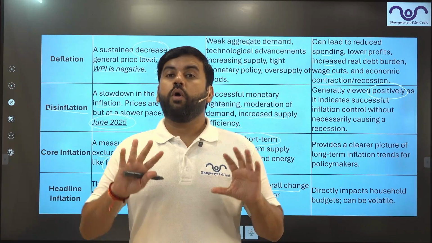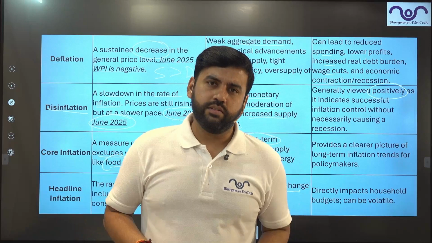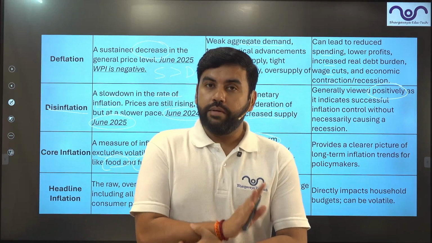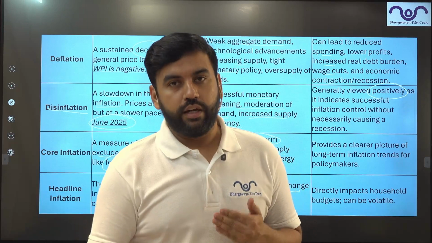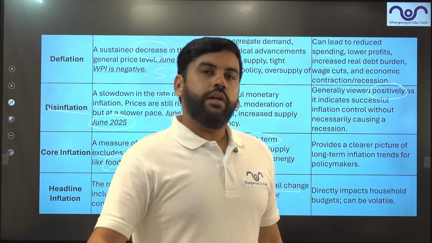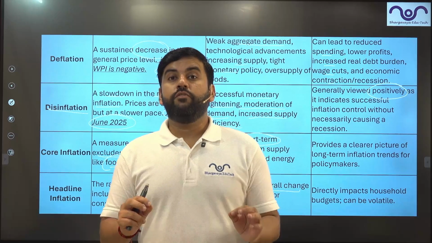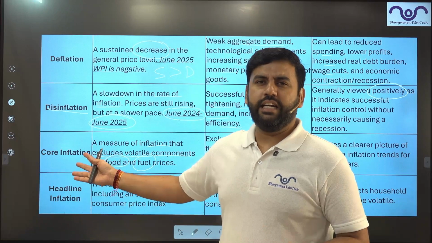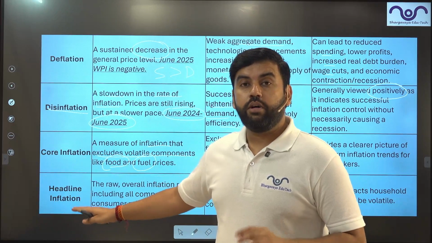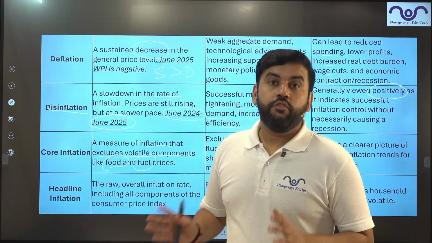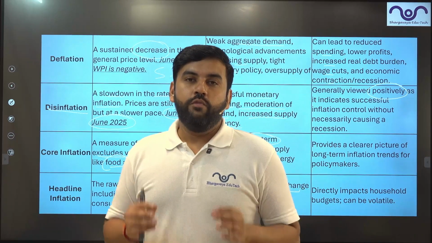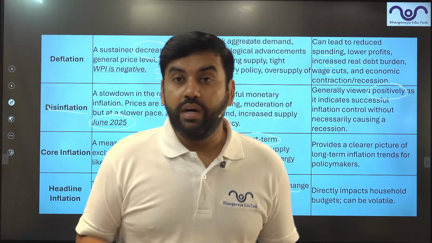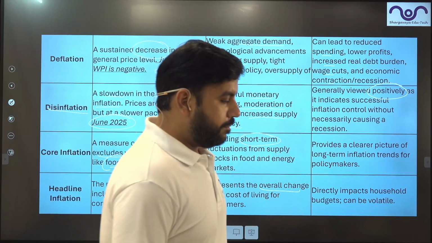So whenever RBI uses CPI, because all of you know RBI uses CPI for its inflation targeting, not WPI. So RBI's main focus is headline inflation, not the core. Core is just an indicator. Headline inflation is very important because, guys, food is included. Food and fuel is something which every consumer in the world uses, right?